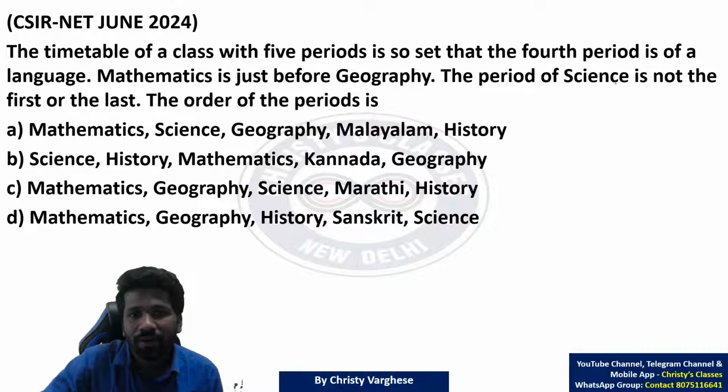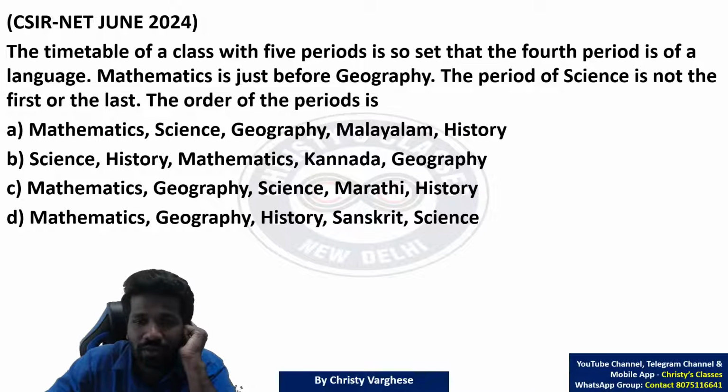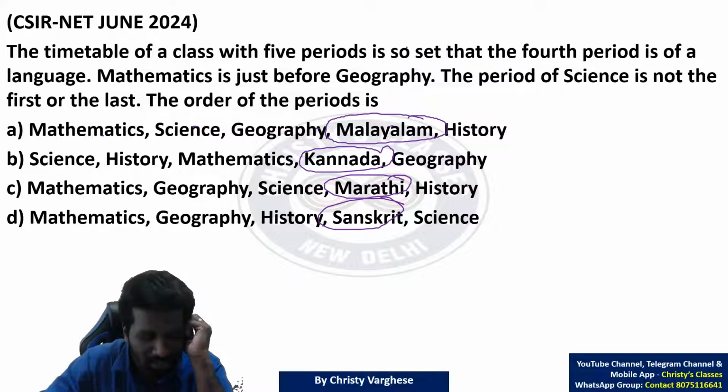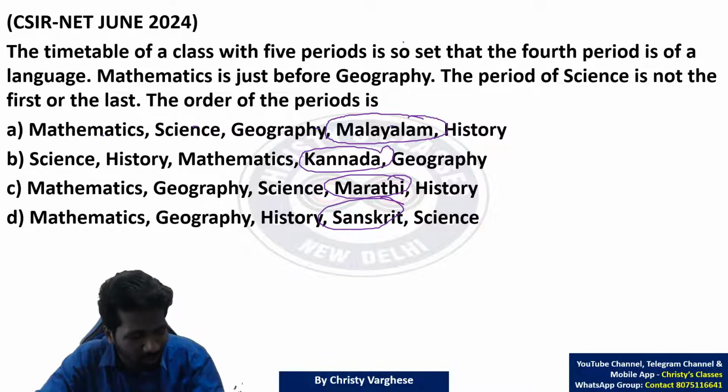So the timetable of a class with 5 periods is such that the 4th period is of a language. Let us check each option. The 4th period here, this is 1st, 2nd, 3rd, 4th, 5th. Malayalam is a language, Kannada is a language, Marathi is a language, Sanskrit is a language. Unfortunately, this sentence does not eliminate any option. That is okay. Let us check the next sentence.